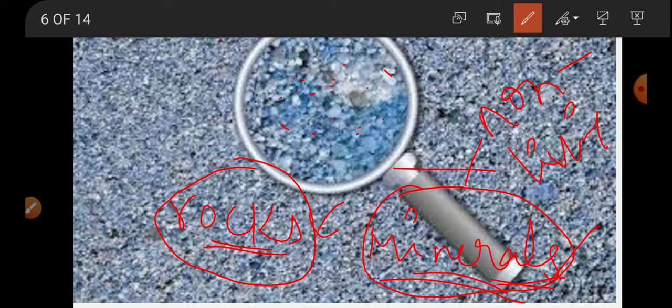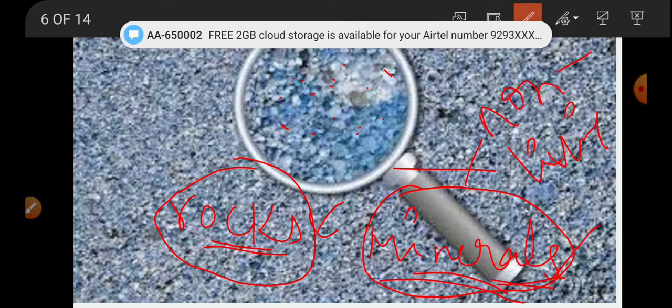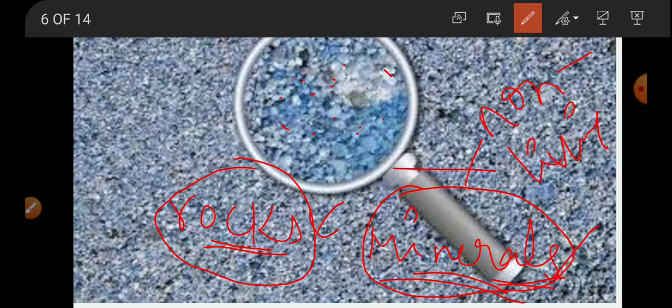Now when you clearly observe the rocks, sometimes a rock may be made with only one type of mineral. Sometimes a rock is made with more than one type of mineral. So the type of rock depends on the quality and quantity and the arrangement of minerals in it.